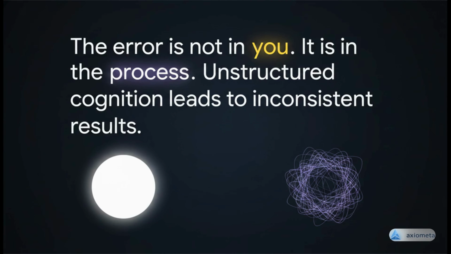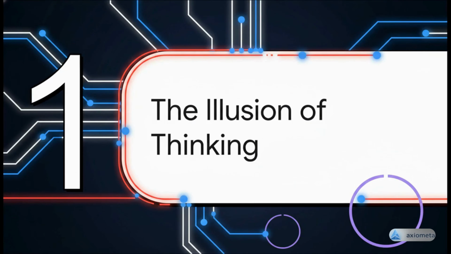What we call confusion is simply unstructured cognition. System failure originates from the absence of a repeatable process for handling information. It is a system error, not an operator error. Now, let's move into Section 1, the illusion of thinking. We're going to deconstruct this illusion.